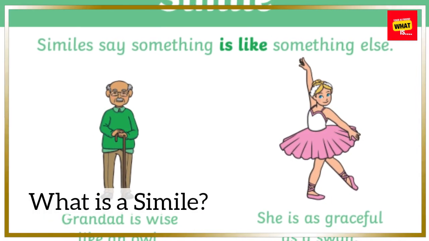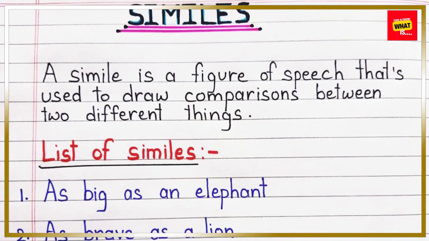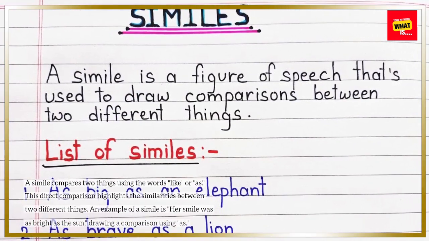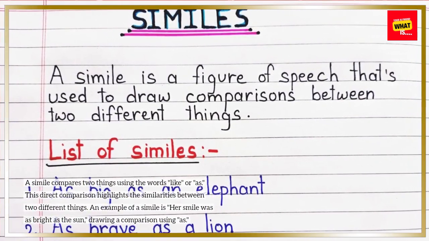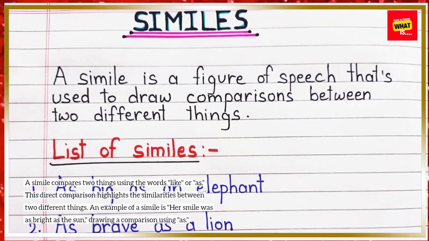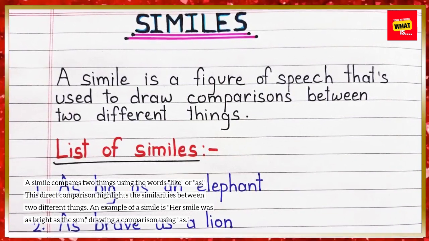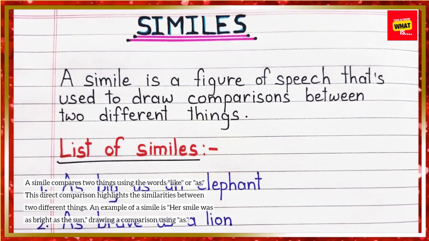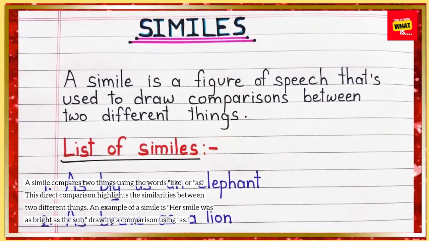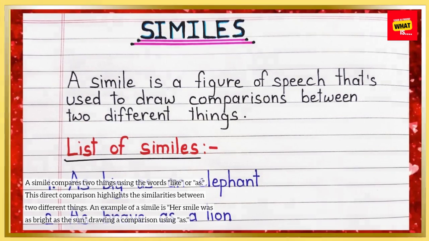What is a simile? A simile compares two things using the words like or as. This direct comparison highlights the similarities between two different things. An example of a simile is, "her smile was as bright as the sun," drawing a comparison using as.